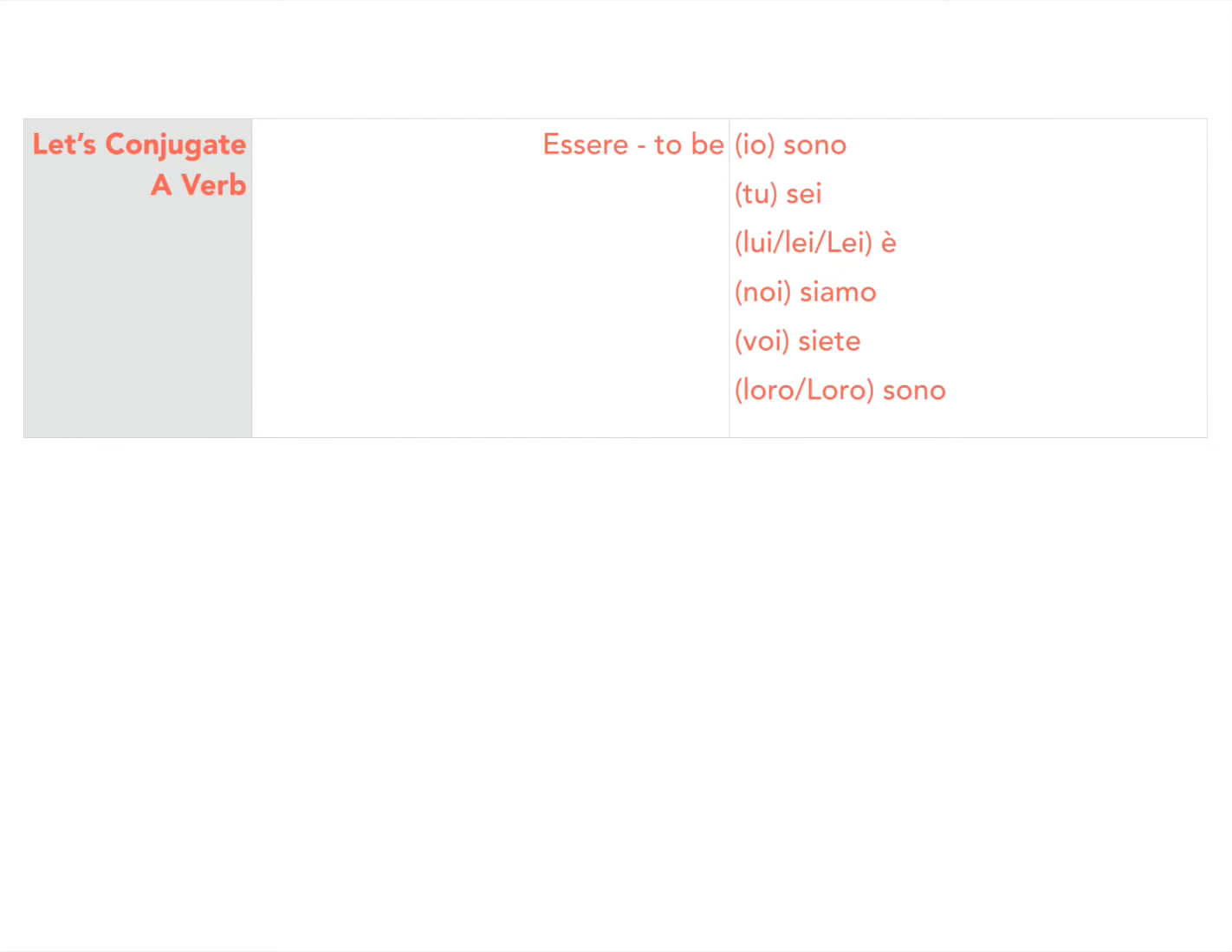Okay, so let's conjugate these once through with the subject pronoun, and then once through without. And either way is fine. Io sono, tu sei, lui, lei è, noi siamo, voi siete, loro sono. Okay, that's a perfectly appropriate way. More often, you'll just see sono, sei, è, siamo, siete, sono.